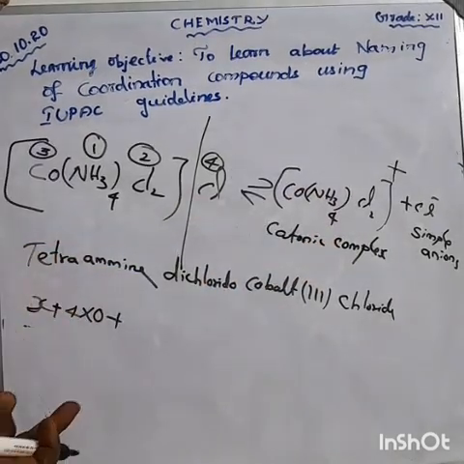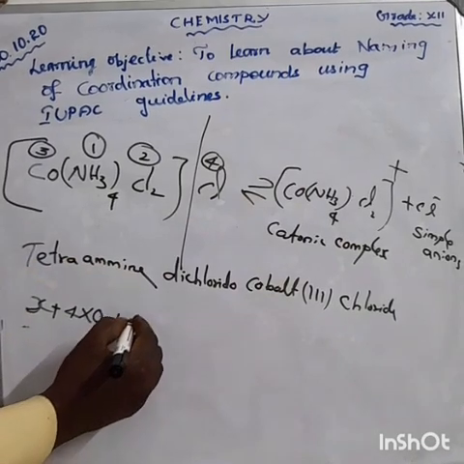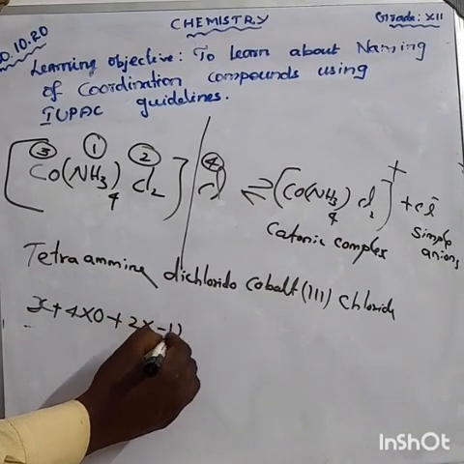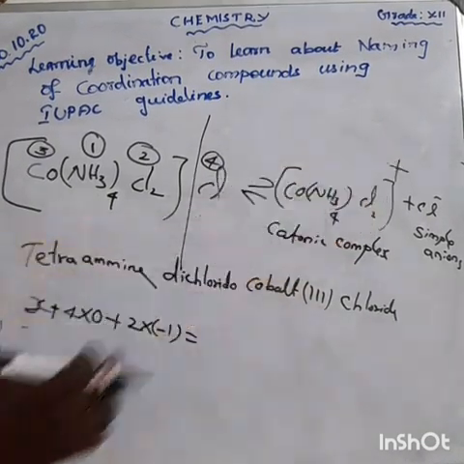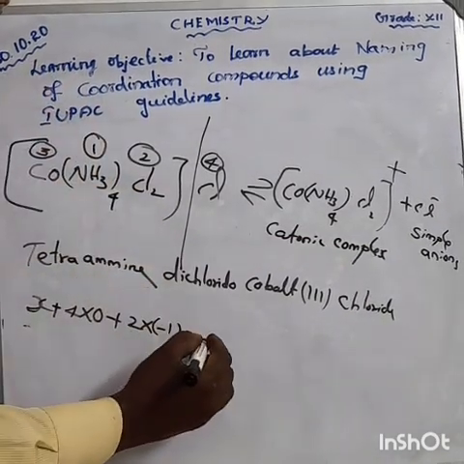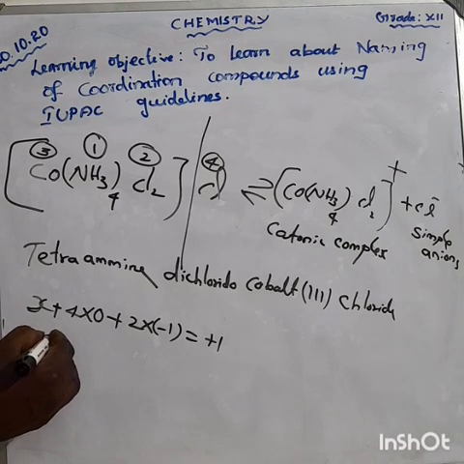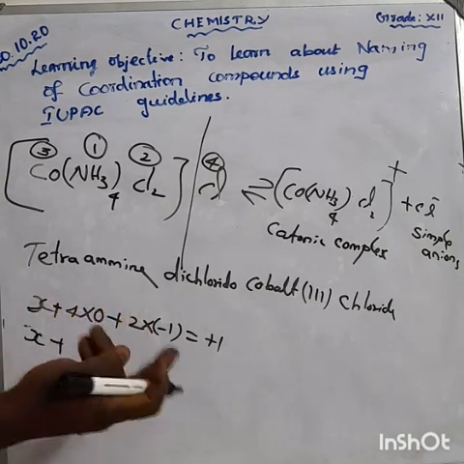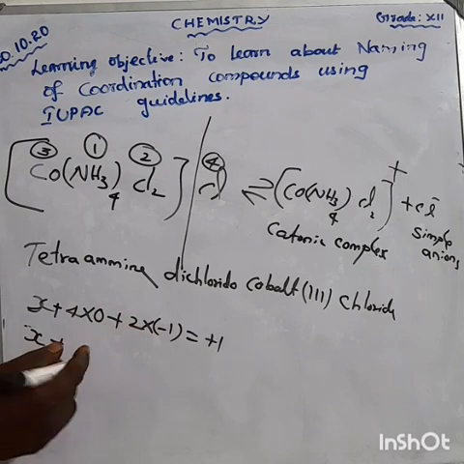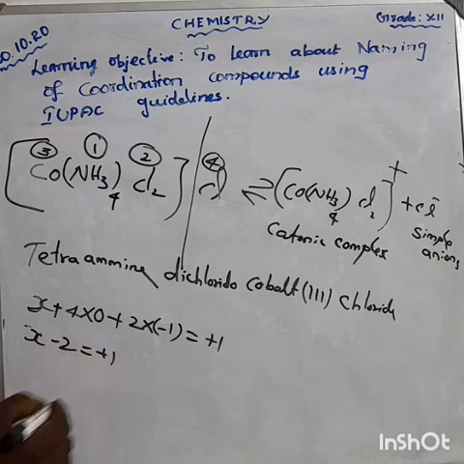I told you about chlorine: it has charge -1. How much chlorine is there? 2, so 2 into -1 equal to the entire charge, which is plus 1. So anyhow, we should find out the answer. X plus 4 into 0 is 0, 2 into -1, so X minus 2 equals plus 1.